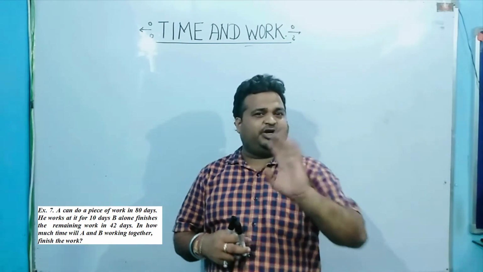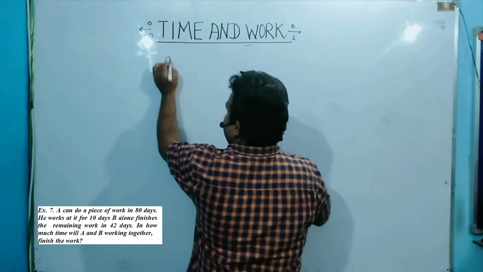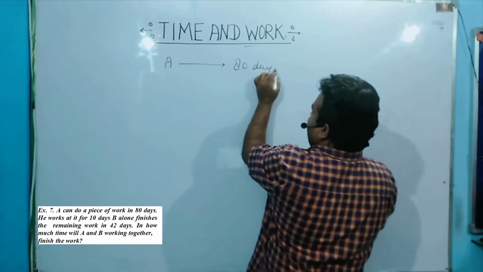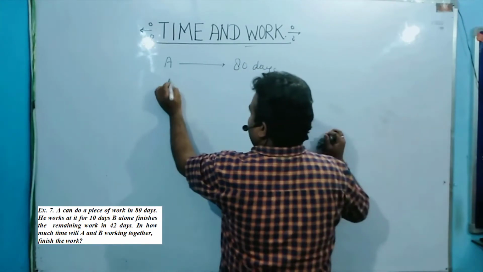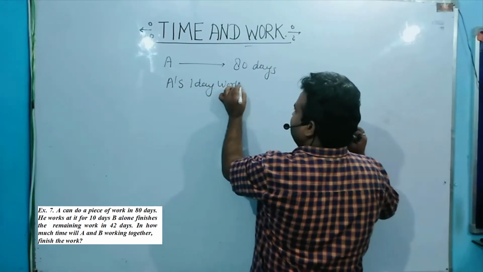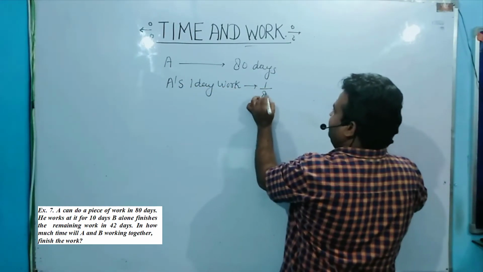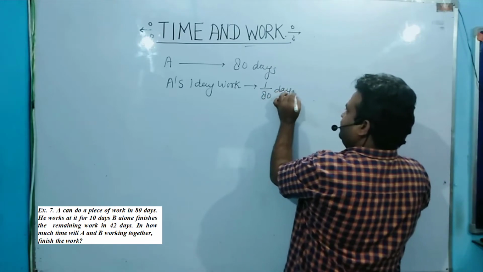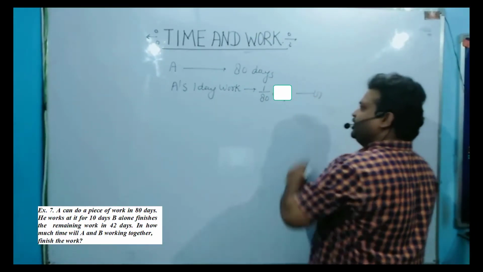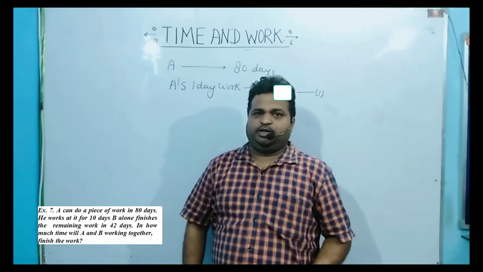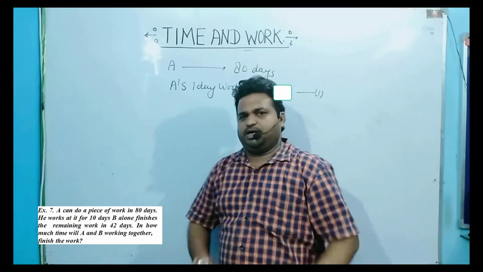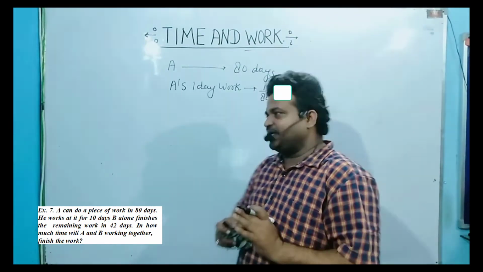A's one day work is given to you because A can complete the job in 80 days. So what is A's one day work? A's one day work is 1 by 80. It is mentioned in the question, no problem at all. Now you need to calculate what is B's one day work. So it is quite difficult. Not difficult, but with the help of some process you can calculate.